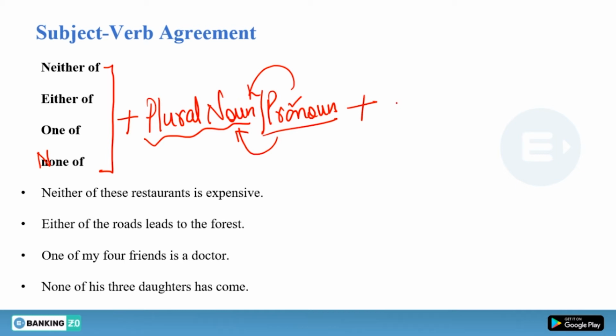After that, you have to use a singular verb. Now what do you understand by this? Neither of, either of, one of, and none of are followed by a plural noun or pronoun, and after that we have to use a singular verb. So what is the meaning of this? It means whenever you are using one of these, you are making a choice.